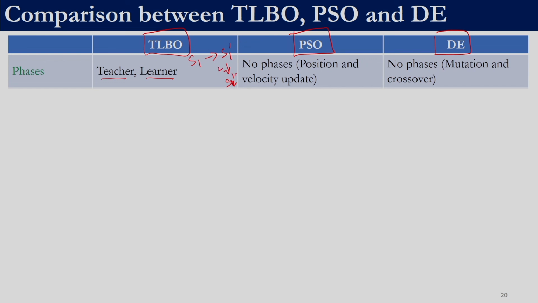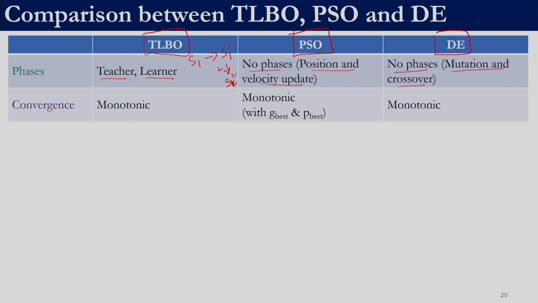So, there were two phases in which we were updating one particular solution. A solution can potentially get updated twice in the same iteration, whereas in particle swarm optimization and differential evolution there are no phases. In particle swarm optimization we have a position and velocity update, whereas in differential evolution we have mutation and crossover.